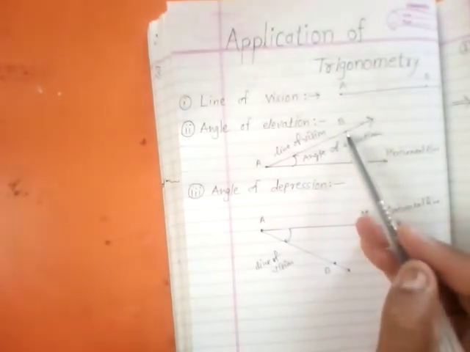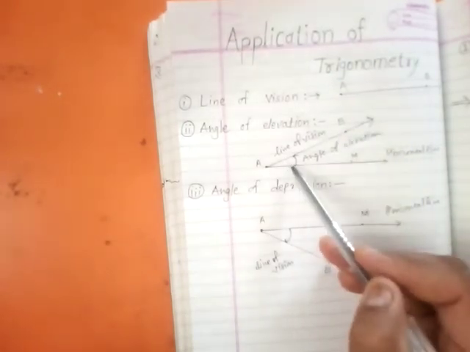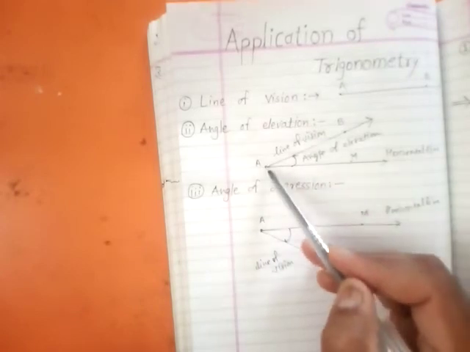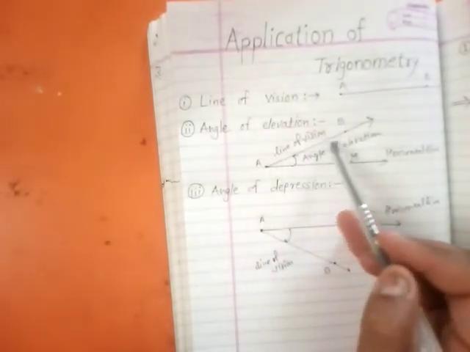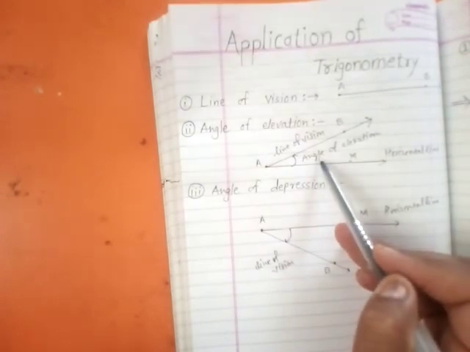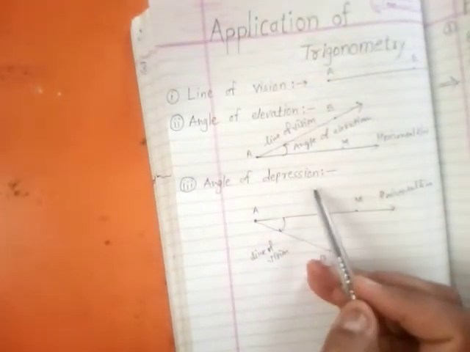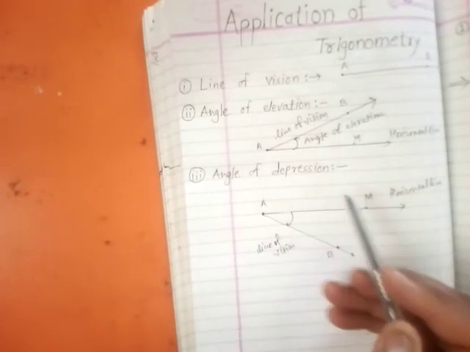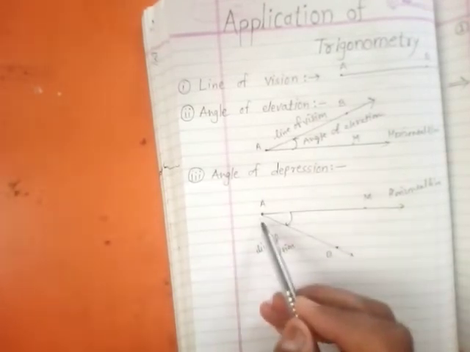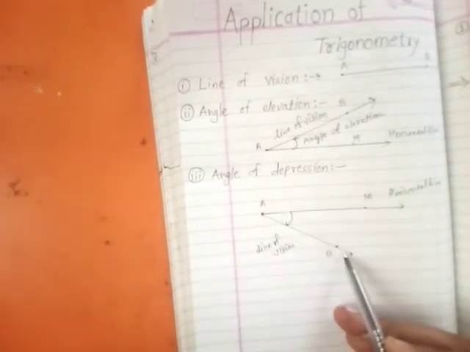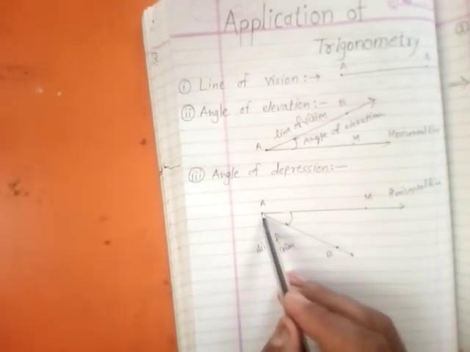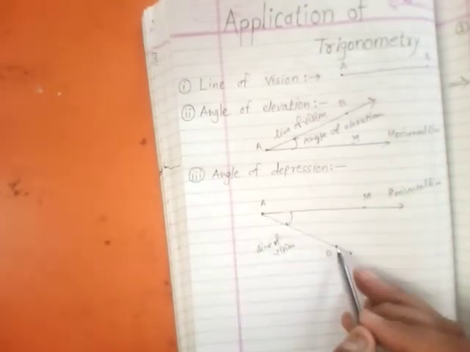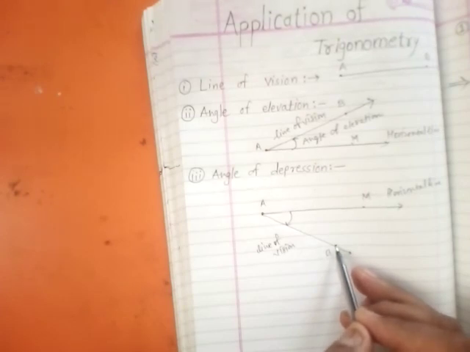If the position of an object is higher than the position of the observer, then the angle made by the horizontal line with the line of vision is the angle of elevation. And the angle of depression is the angle made by the horizontal line with the line of vision, in the case where the position of the observer is at a higher position compared to the position of the object.